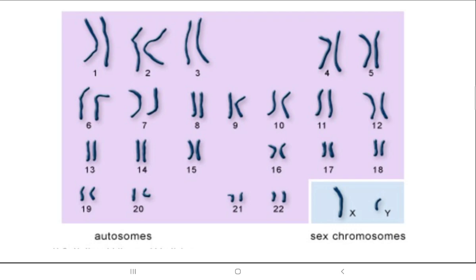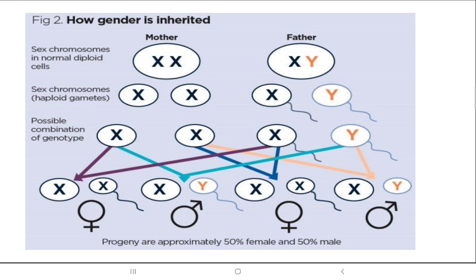Out of the whole 23 pairs, 22 are autosomes and only one is the sex chromosomes, the last pair, the 23rd pair. You can see very clearly in the diagram, mother having XX, father having X and Y. If X and X combine, it is XX, and when mother's X and father's Y combine, you have XY.